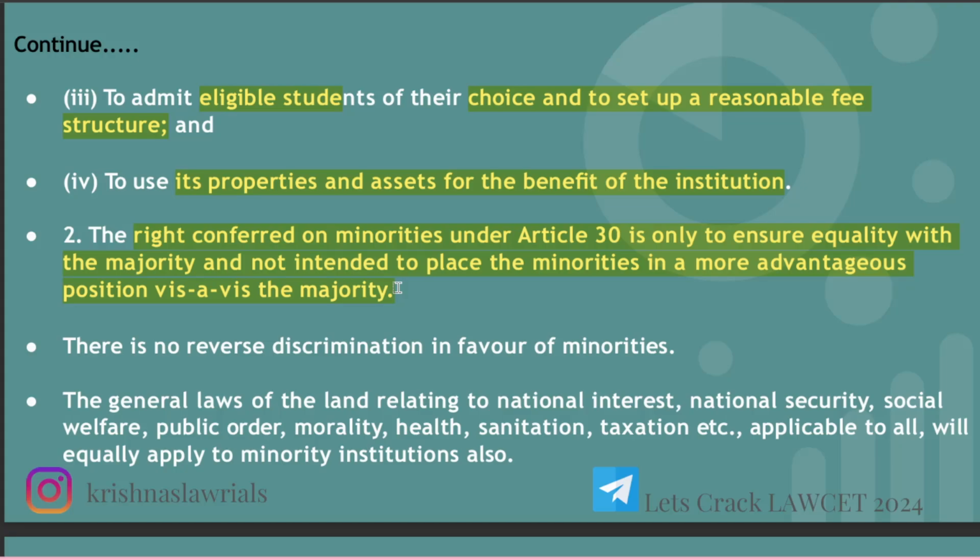Many people say that minorities are oppressed. To get that equality, Article 30 has been inserted. It is not that they are favoring them, or giving them more relief or more advantage. It is not like that. It is to create equality between majority and minority.